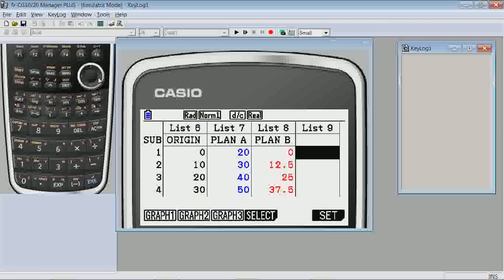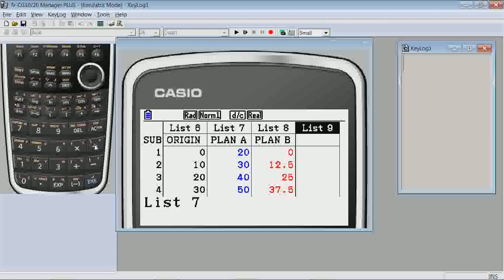We'll now check the ratio of the modified scores to the original scores using division to make that comparison of ratios. In List 9, let's look at the ratio of Plan A to the original scores. When we highlight List 9 and try to find the ratio of List 7 to List 6, List 7 divided by List 6, we get a math error.